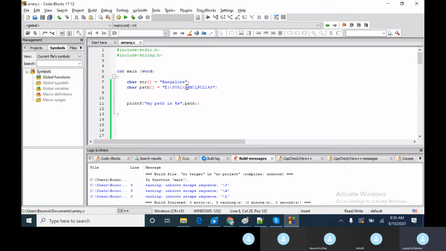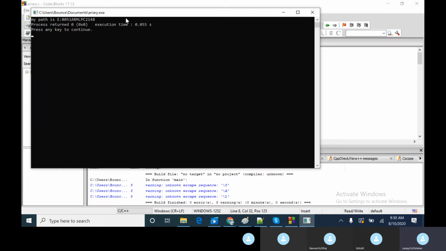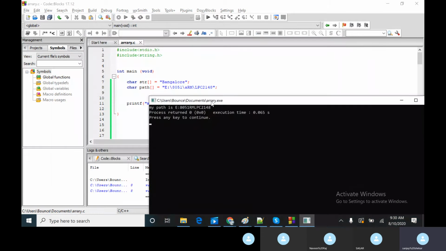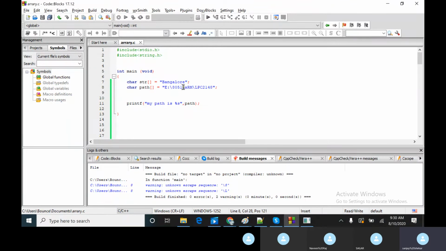Here also it tries to say there is a command. It's supposed to give an alert here, then here it has something to do with L. It does not know what it is. So let us try to compile this. So this is what it is. I think it is small a, so that's the reason it is not even giving an alert here. So if you put a small a, what happens? It gives an alert and a itself is missing. So if you see here, ARM, where a is missing because it thinks that slash a is alarm, is alert. So that's what it thinks. So it is removed.